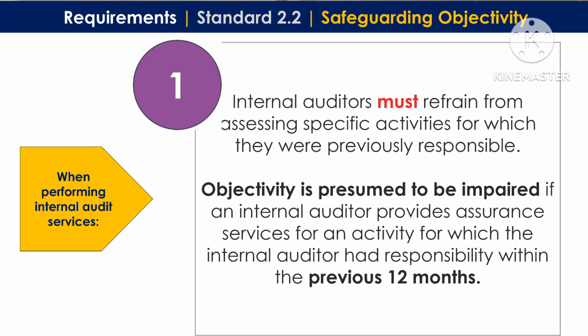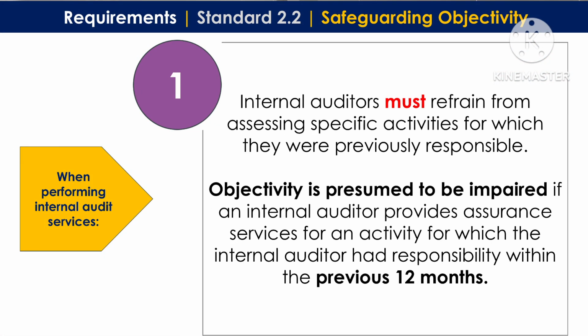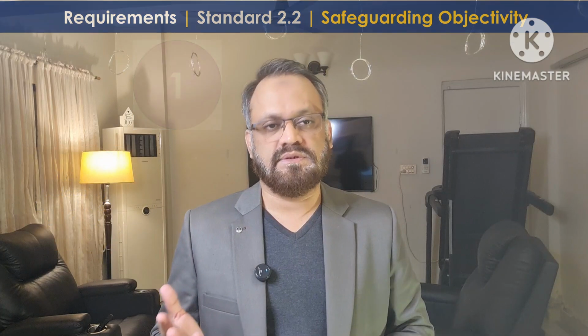When performing internal audit services, internal auditors must refrain from assessing specific activities for which they were previously responsible. Objectivity is presumed to be impaired if an internal auditor provides assurance services for an activity for which the internal auditor had responsibility within the previous 12 months.